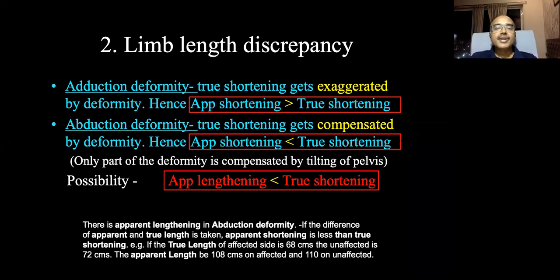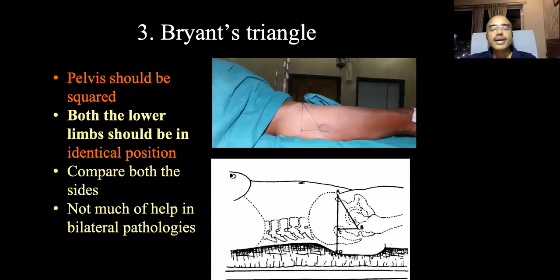Okay, so that you must remember and see in multiple cases. You must remember this and express in your examination. For every centimeter, there may be 10 degree of deformity which is associated. Next, you must know whether the shortening is supratrochanteric or infratrochanteric, whether it is associated with the hip joint, or the pathology is above the hip joint or below the hip joint.